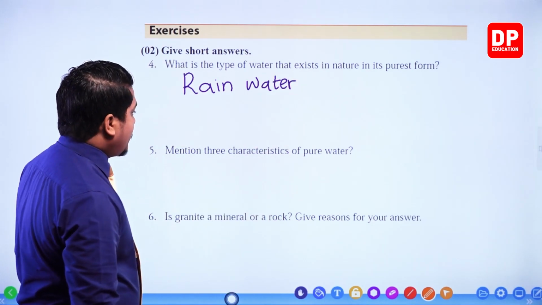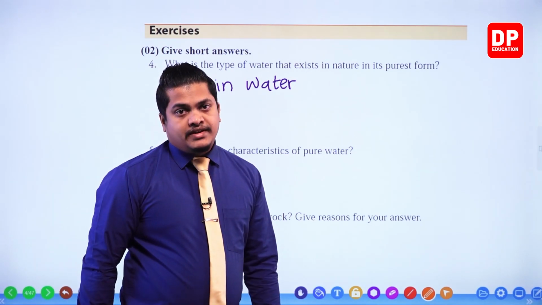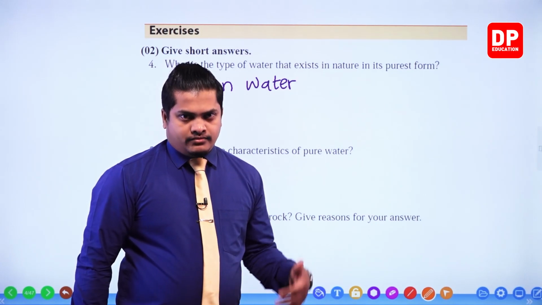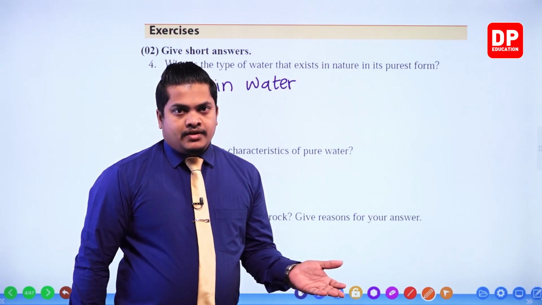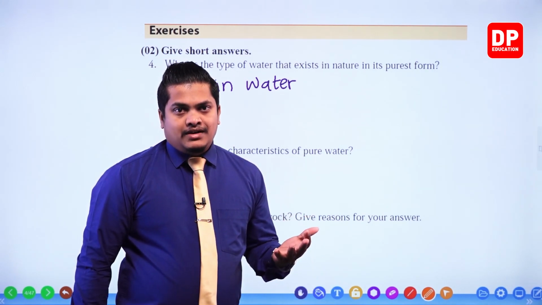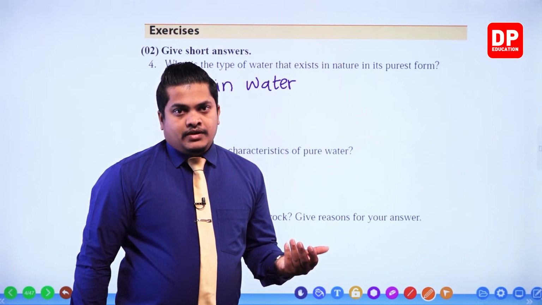Next one, mention 3 characteristics of pure water. 3 features of pure water. Very simple, my dear children. When you take drinking water, you definitely do not feel a certain odor or smell.